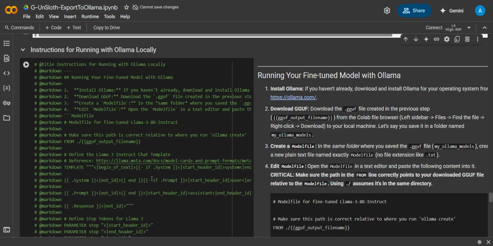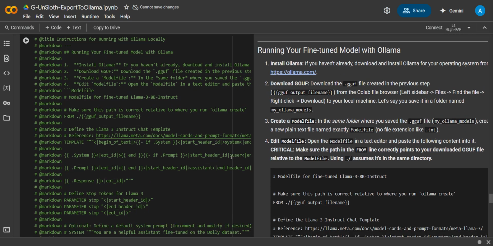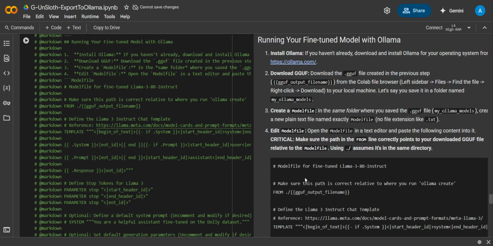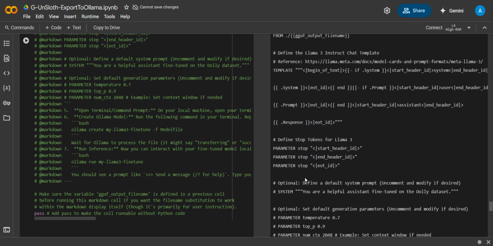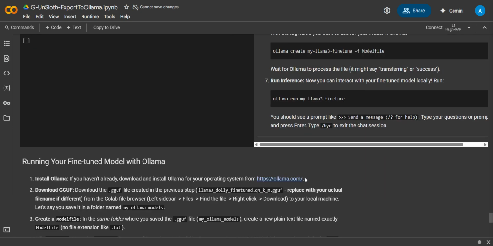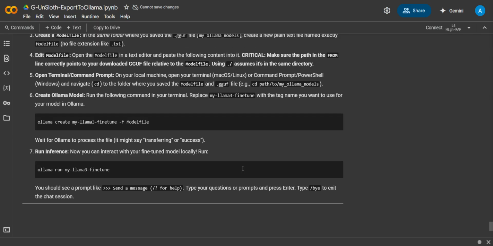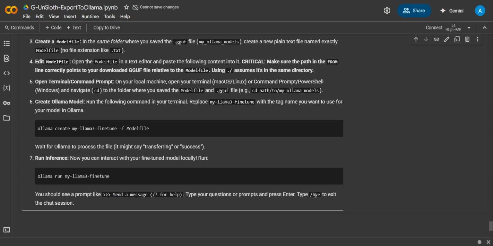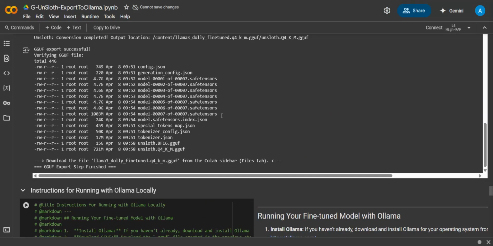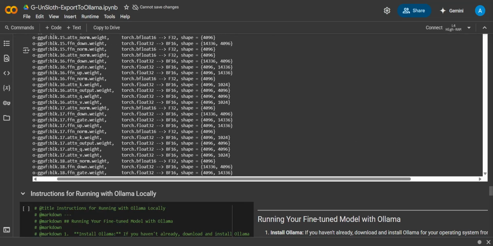And then I have the instructions that are required for running Ollama. This is what I followed to run the GGUF file in my local. This is how you send the message, whatever question you have, followed by a question mark. And then this is the prompt to exit the chat conversation. I did all of this in my local, but basically this is what you do.